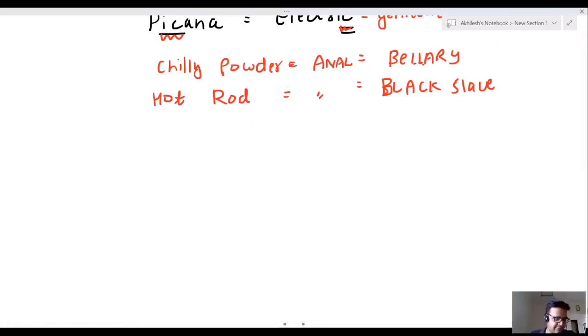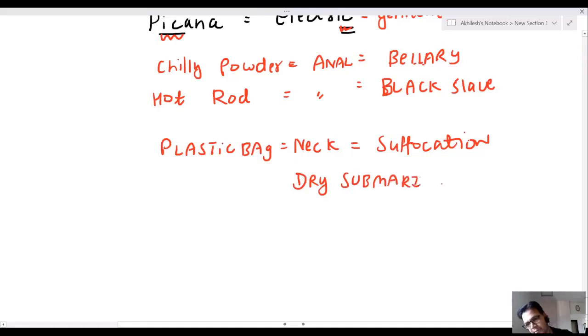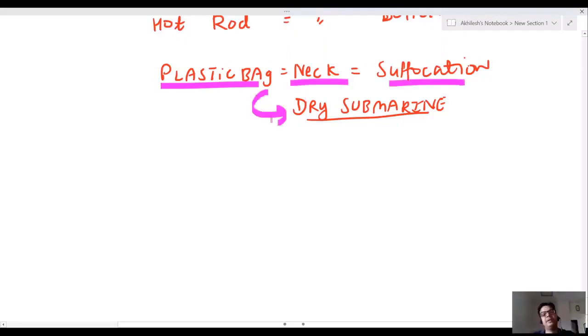Black slave. Yes. Plastic bag suffocation. If you are applying a plastic bag surrounding the neck and that is creating suffocation, this is known as dry submarine. Plastic bag applied surrounding the neck. This is known as dry submarine.